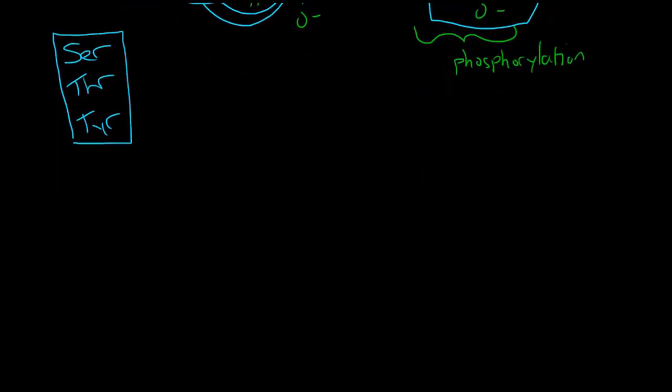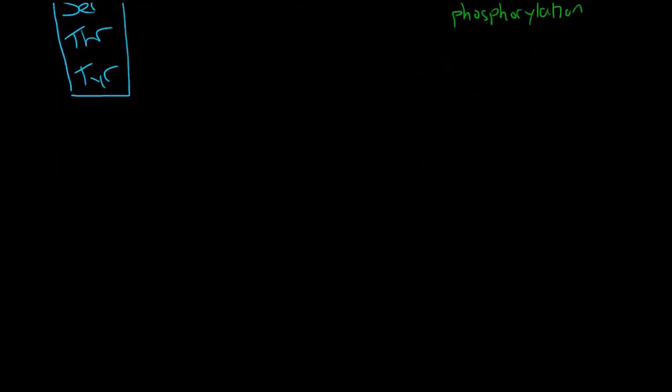The other important modification we're going to think about in this class is the formation of disulfides. A disulfide bond is one where we have a linkage between two sulfurs.